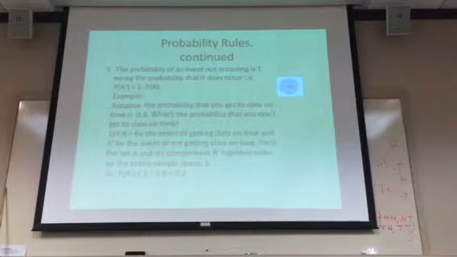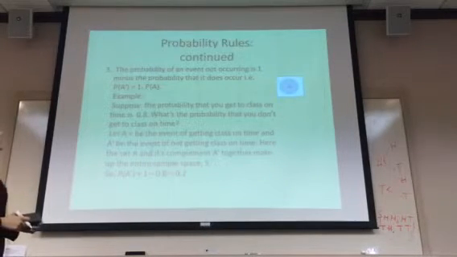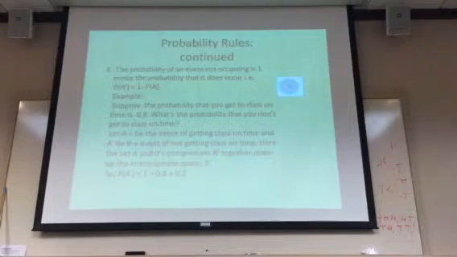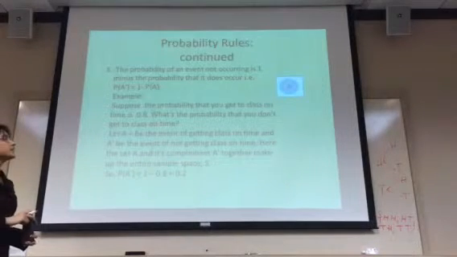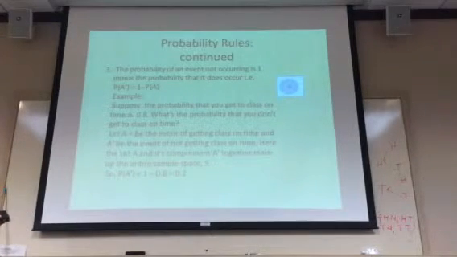Now let's look at the third rule. The probability of an event not occurring is 1 minus the probability that it does occur. To explain this, we will use the concept of a Venn diagram. A Venn diagram is a graphical presentation showing events and describing probability.